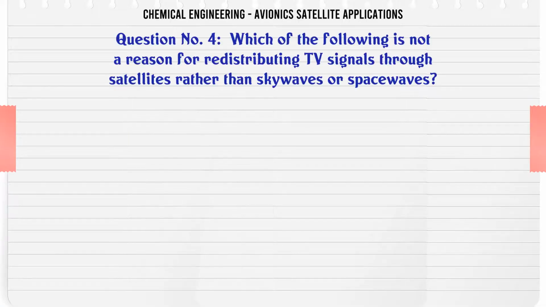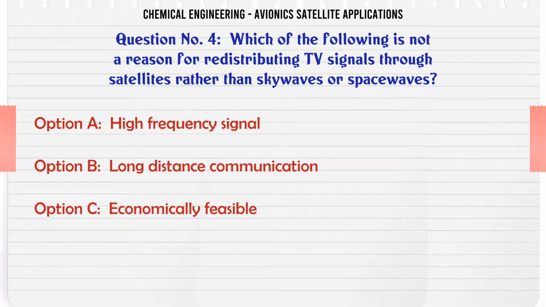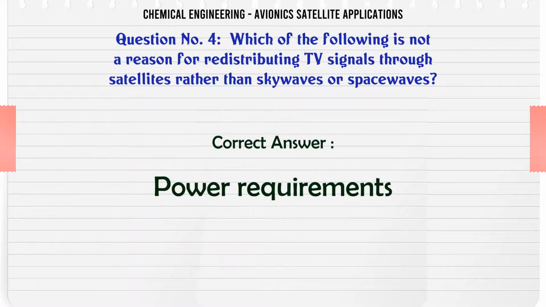Which of the following is not a reason for redistributing TV signals through satellites rather than skywaves or spacewaves? A. High-frequency signal, B. Long-distance communication, C. Economically feasible, D. Power requirements. The correct answer is power requirements.